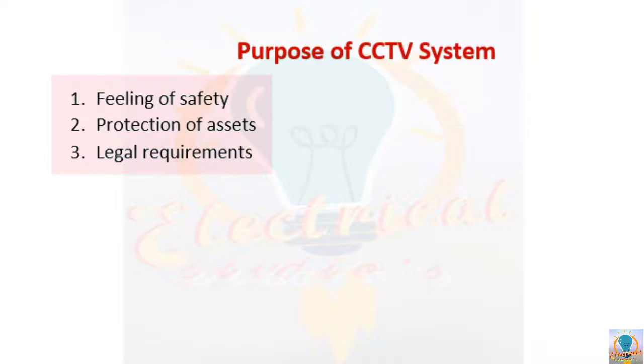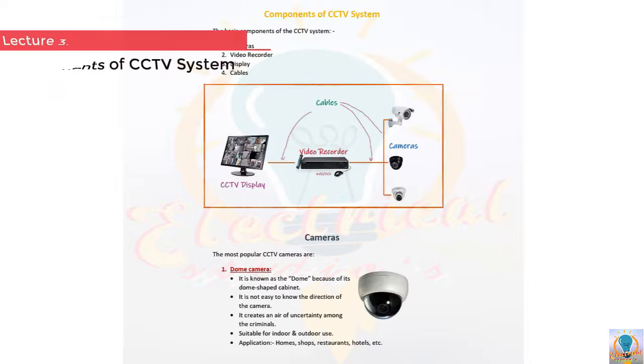Okay. So these are three basic categories of purposes of a CCTV system: to provide a safe environment, to provide protection to the assets, and also to be useful for many other legal purposes. Next we'll see the components.